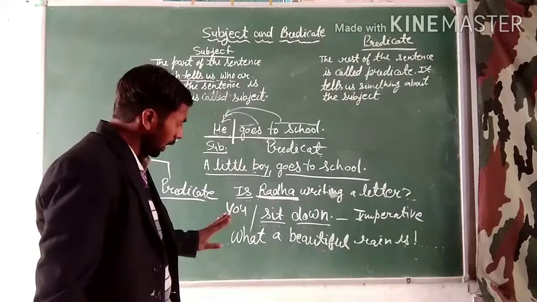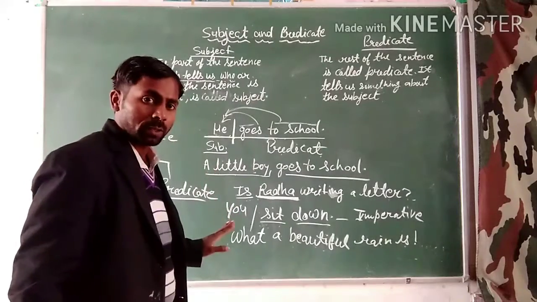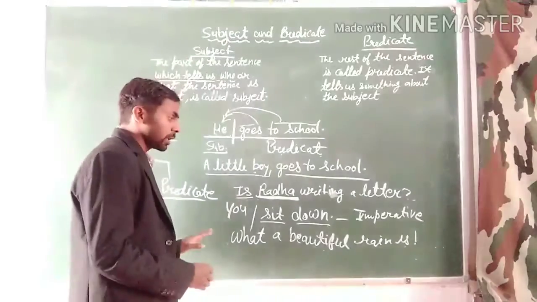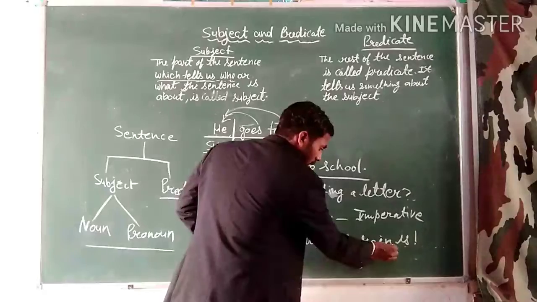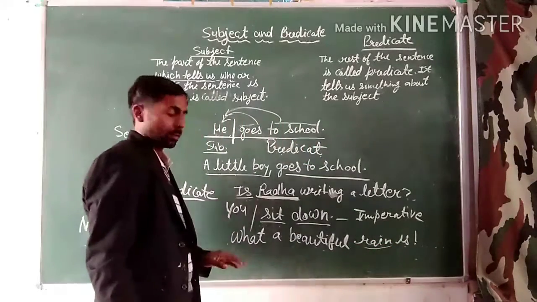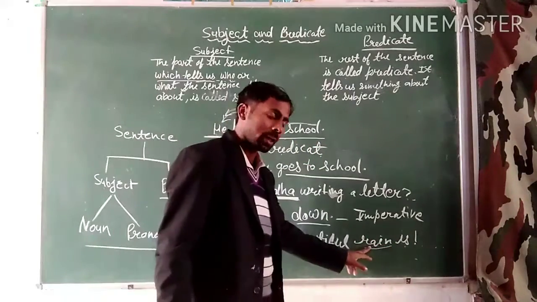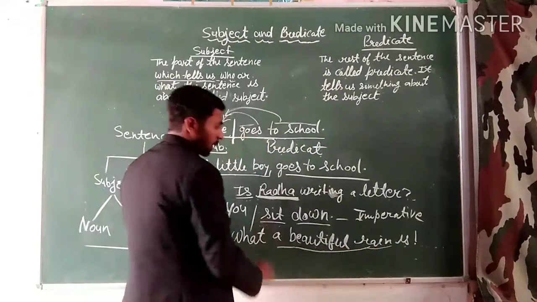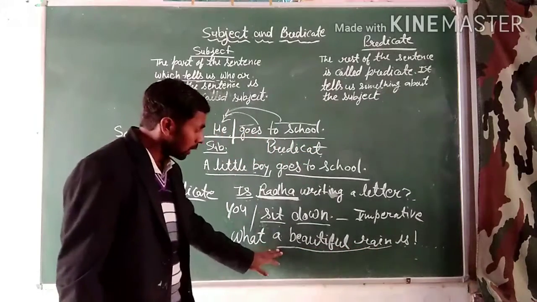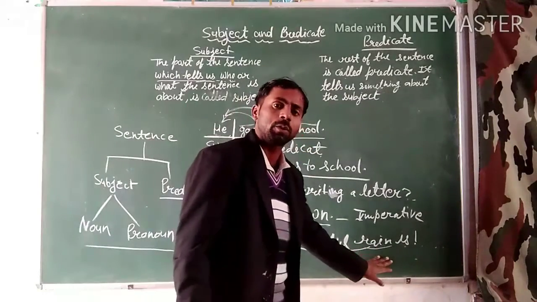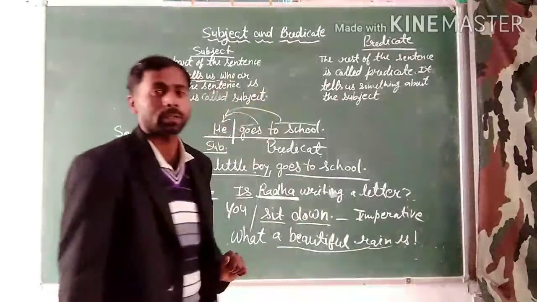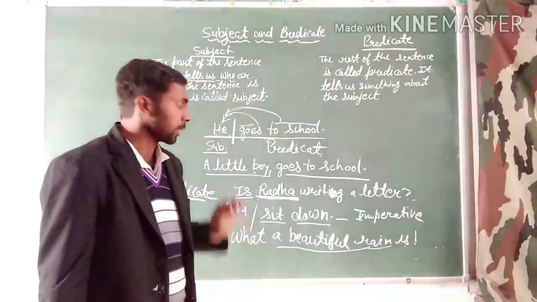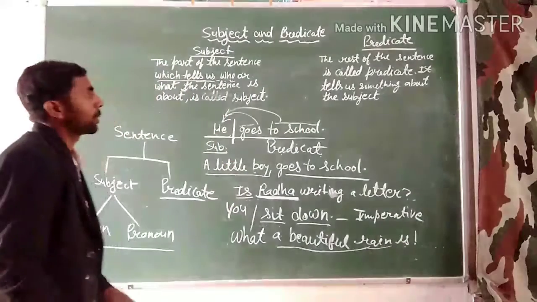And where is the subject in this sentence? You can see the noun word is at the end of the sentence, and with the noun, an adjective and article are also used. So all these words will be the subject in an exclamatory sentence. Clear? And the rest of the words will be the predicate.